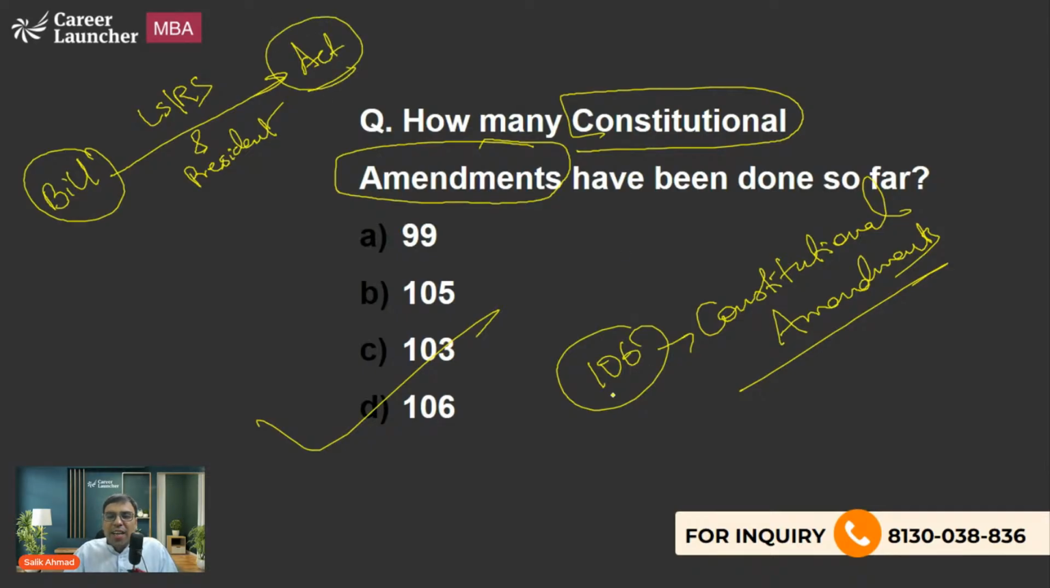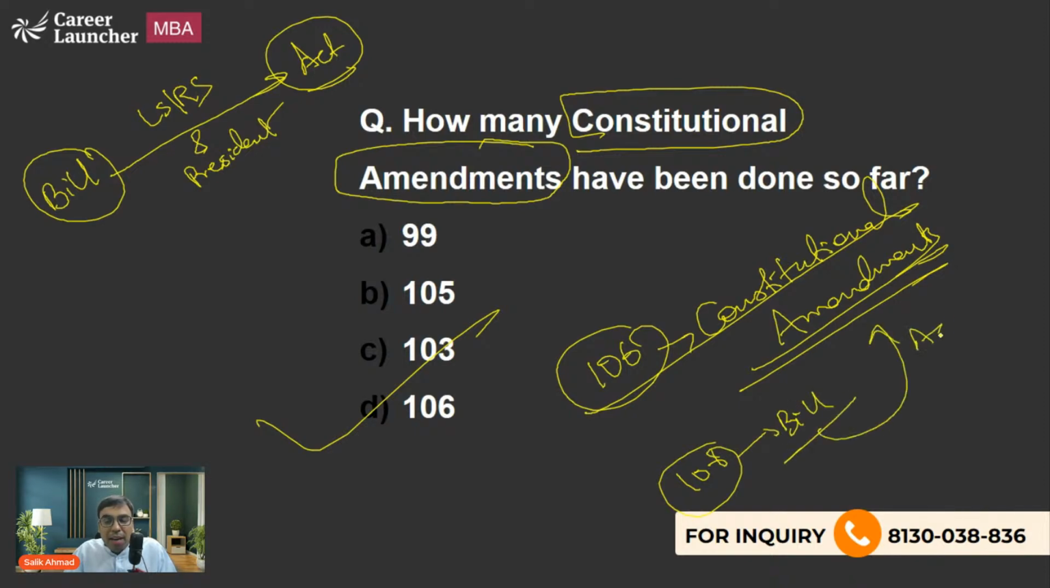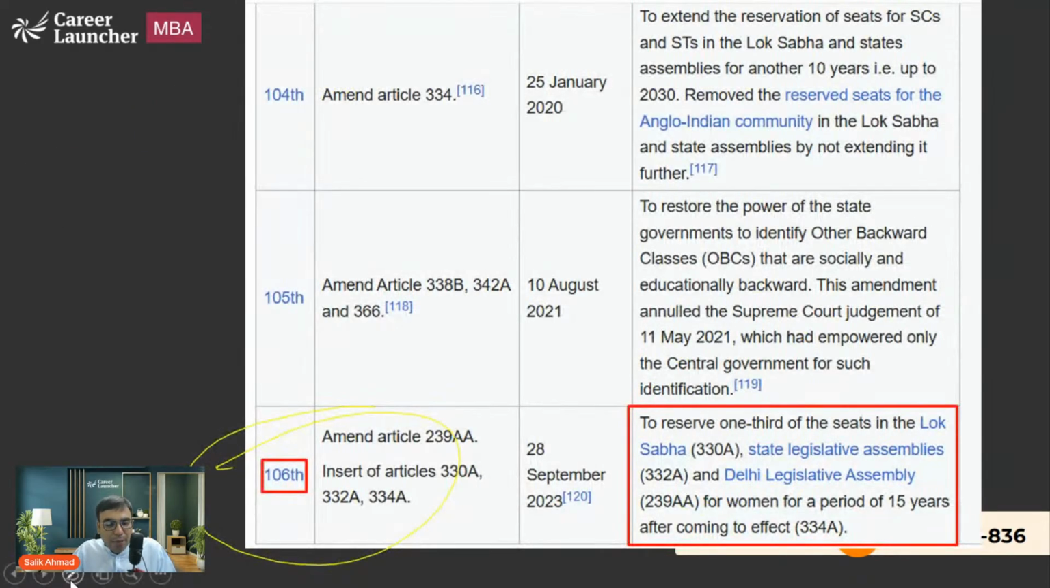Okay. So here it means 106 constitutional amendments have been done, but you have to understand one thing: it was not 106 constitutional amendment bills, because many bills have not become an act, many of them. Okay, this you have to understand. So currently the 106th amendment was done, and the latest one was the 106th Amendment Act, which was passed by both the houses and given assent by the President of India.